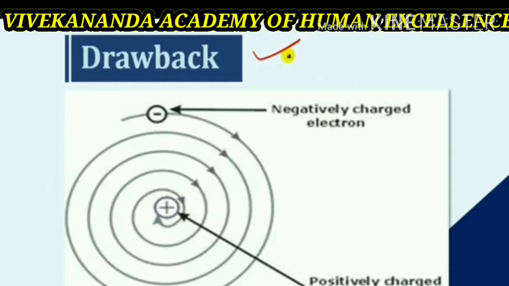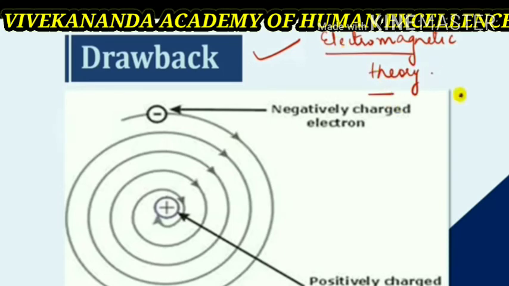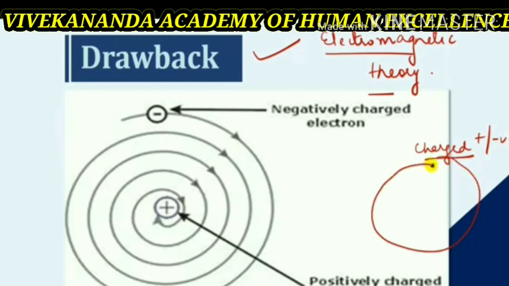But what is the drawback? It suggested that electrons are revolving around the nucleus. When a particle moves in a circle, it experiences a force in a direction away from the center, called centrifugal force, of an electron that counterbalances the force of attraction between the moving electron and the nucleus. However, the circular revolution of a charge is not expected to be stable.